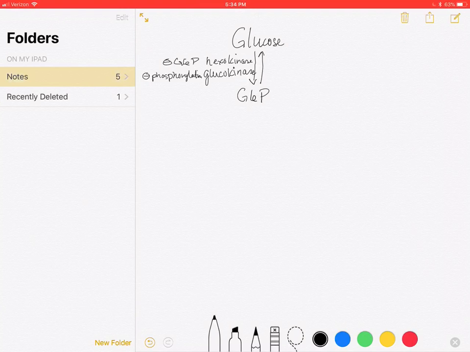So let's continue. Glucose 6-phosphate is changed to fructose 6-phosphate by glucose 6-phosphate isomerase, and then there's another one-way enzyme to make fructose 1,6-bisphosphate, and that enzyme is phosphofructokinase. Phosphofructokinase. I got it backwards. Let me use my eraser. I had it right, and then I changed it.